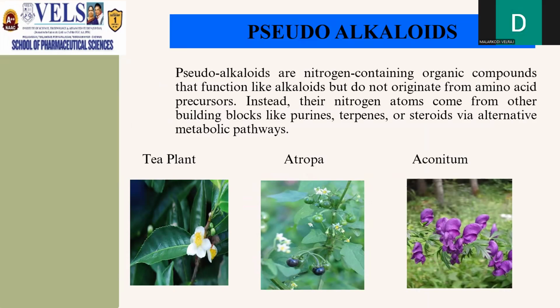Pseudoalkaloids. Pseudoalkaloids are nitrogen-containing organic compounds that function like alkaloids but do not originate from the precursors of amino acids. Instead, the nitrogen atoms come from other building blocks like purines, terpenes, or steroids and alternative metabolic pathways, like in tea plants, atropa, and aconitum.